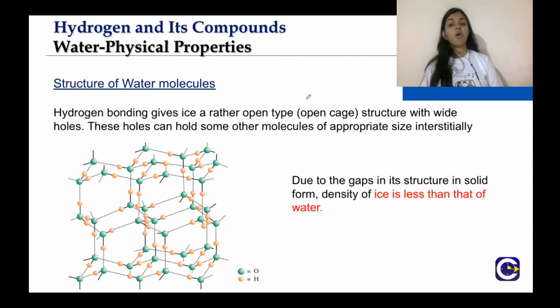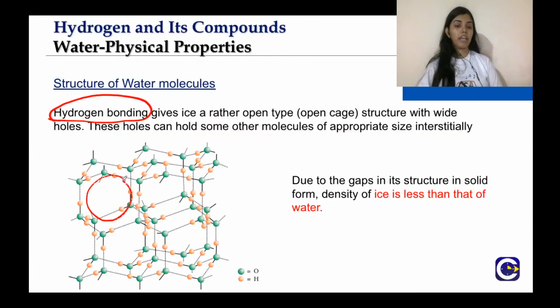so basically this open cage-like structure is due to the hydrogen bonding, and these holes are particularly wide. So any atom, we have talked about the interstitial compounds. Here also what will happen is that any compound which will fit the size of the hole, or the cage, will get inserted into these gaps, right? So basically due to the gaps in the structure, because of these spaces in the structure, ice has a less density than that of water. Density of ice is less than that of water. Okay.